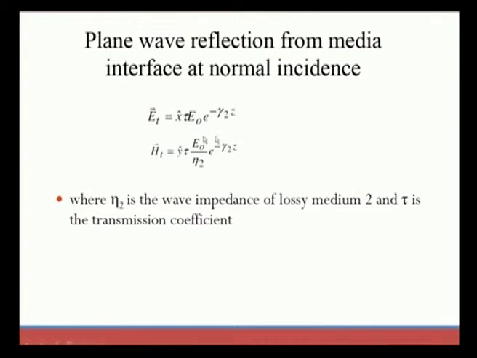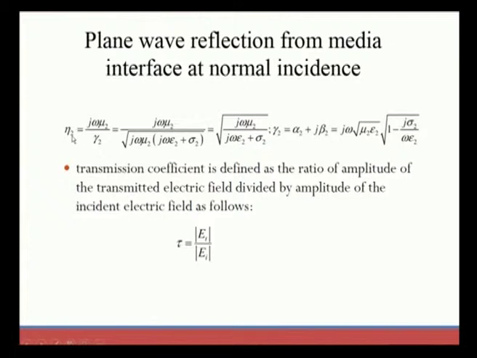The transmission coefficient is given here, and η2 is the wave impedance for region 2, which is a lossy medium. Again we need to find η2. η2 is equal to jωμ2 divided by γ2. We carry this the same way as we previously discussed for simplification, and we kept the same value.